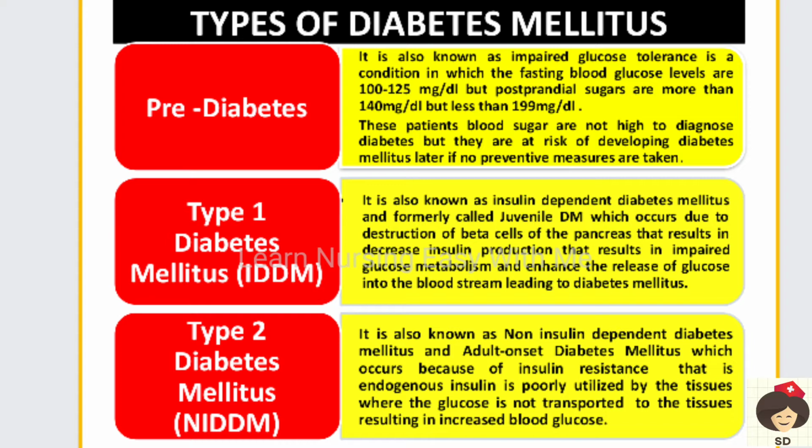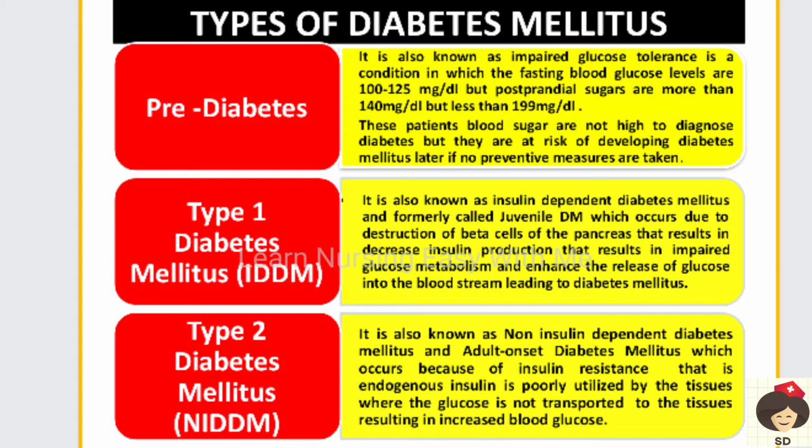In these patients, postprandial sugar will be 140 to 199 milligram per deciliter. That condition is called pre-diabetes. This is not actually diabetes, but these patients are at more risk of having diabetes in the future. So these patients have to take proper preventive measures in order to prevent diabetes.